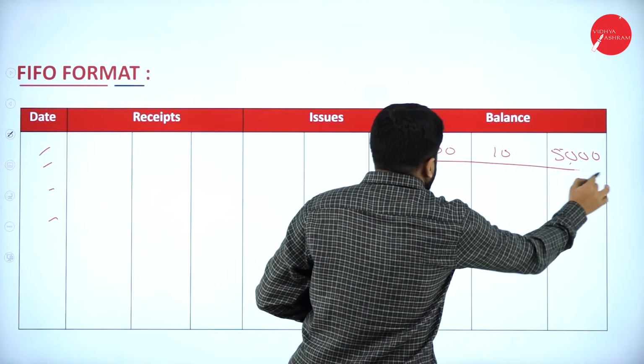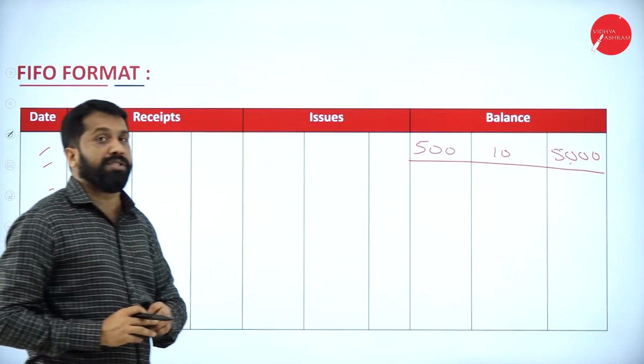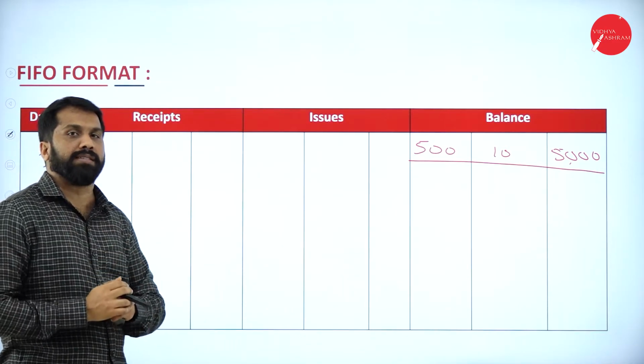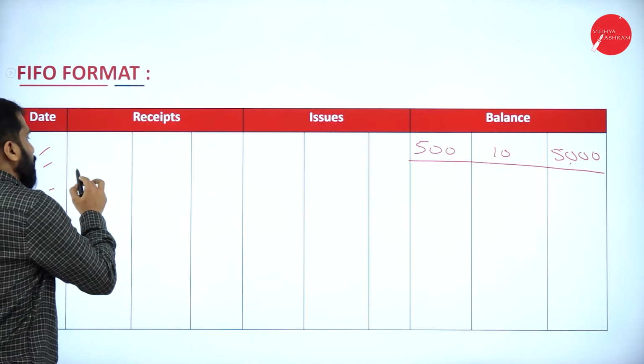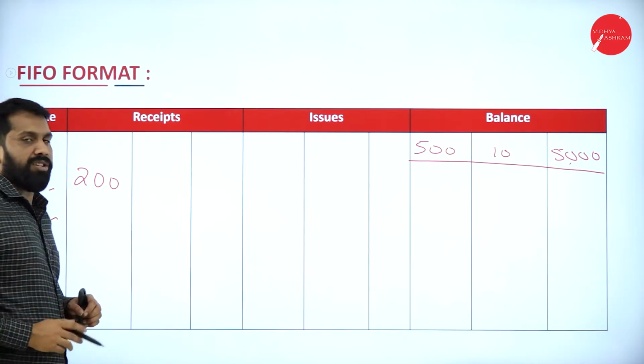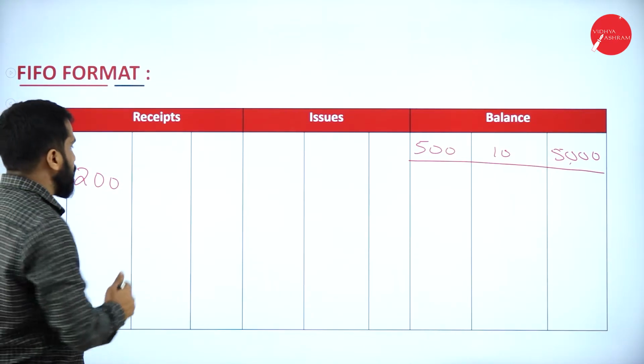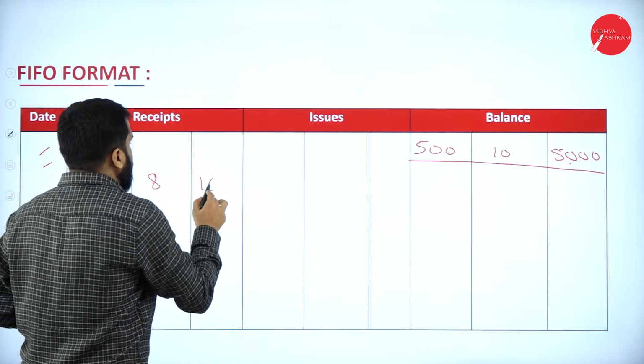Now, just assume that you have purchased 200 units. Purchase will come under the receipt column, 200. Just assume that the price is 8 rupees. 200 into 8. How much is it?